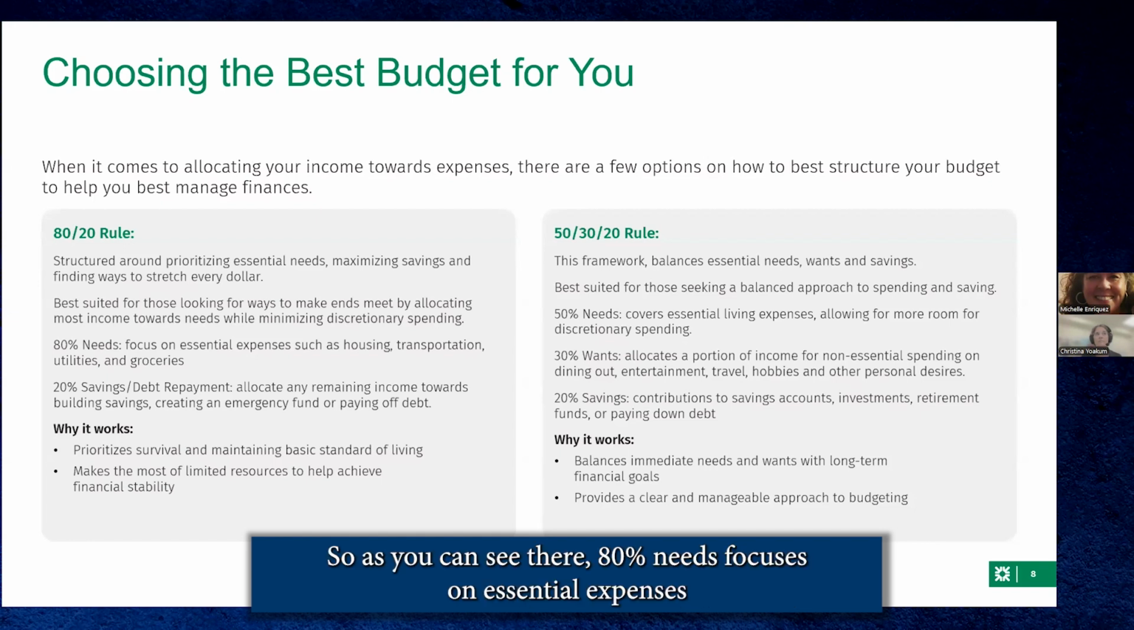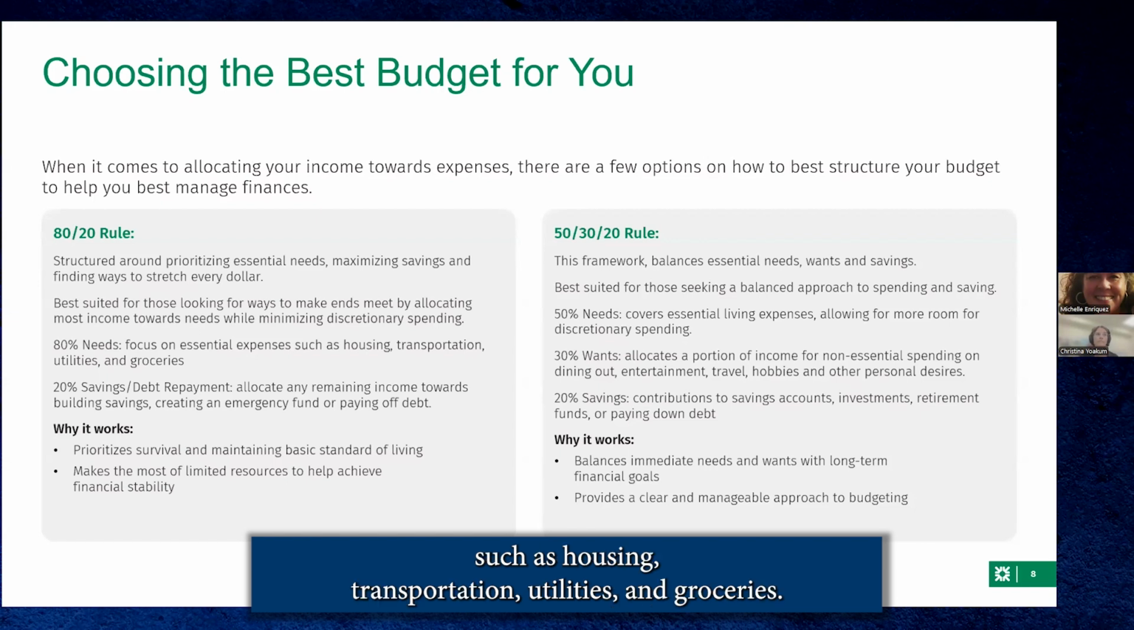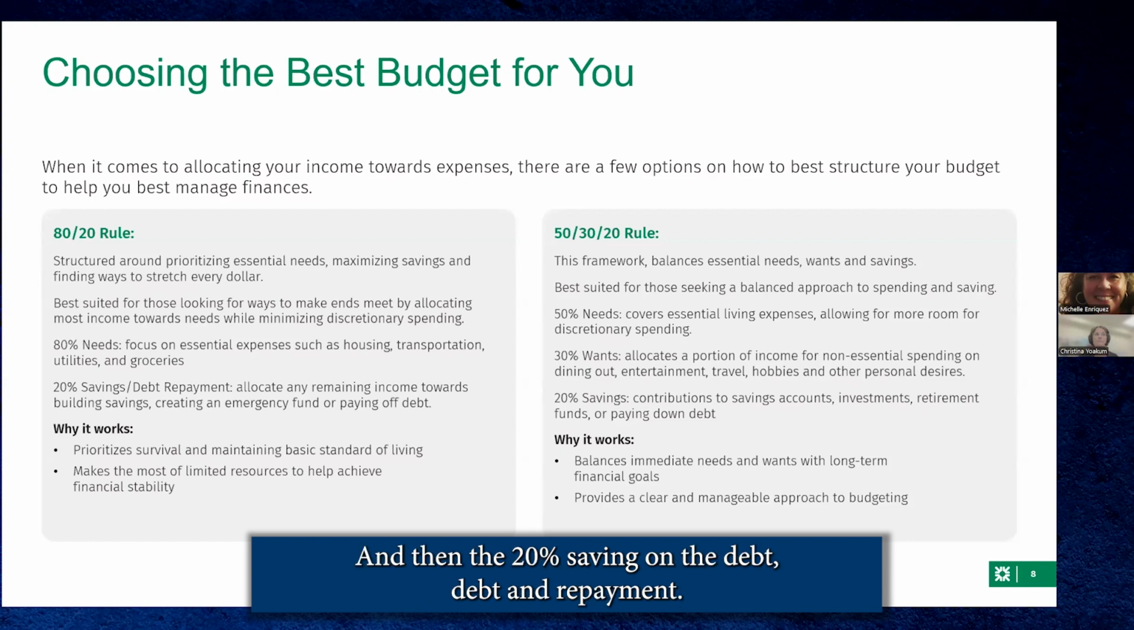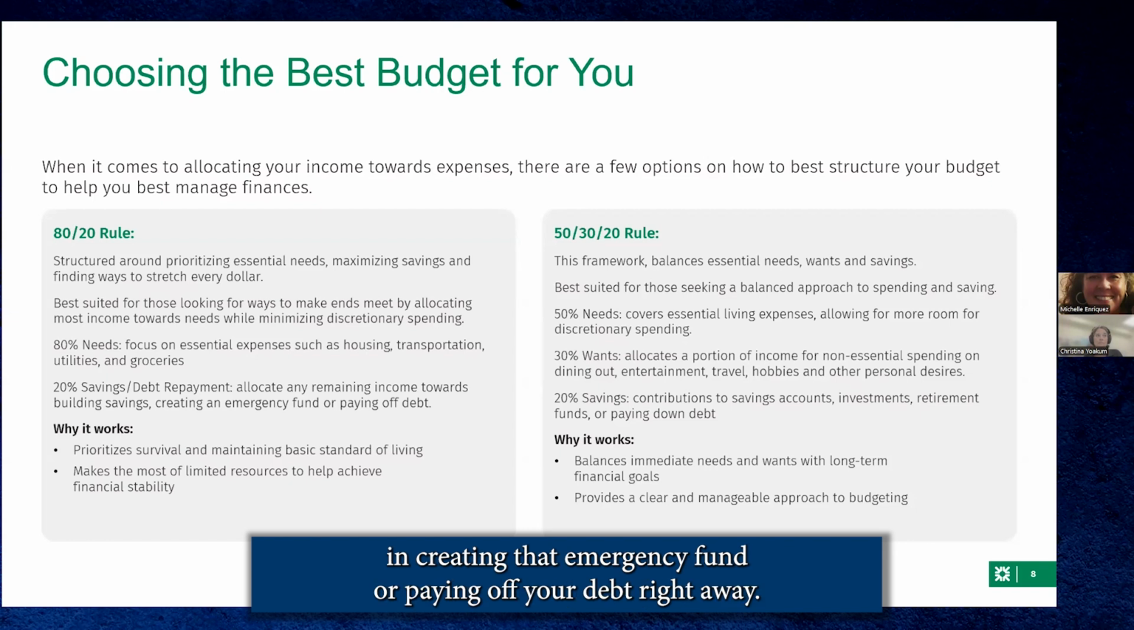So as you can see there, 80% needs focuses on essential expenses such as housing, transportation, utilities, and groceries. And then the 20% savings and debt repayment allocates any remaining income towards building savings, creating that emergency fund or paying off your debt right away. Now, why it works is because it prioritizes survival and maintaining a basic standard of living. And then the second bullet there, it makes the most of limited resources to help achieve financial stability.